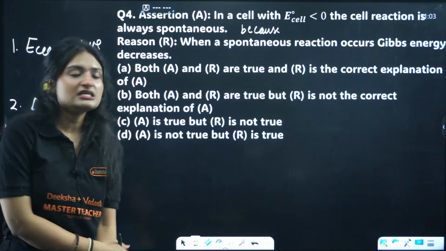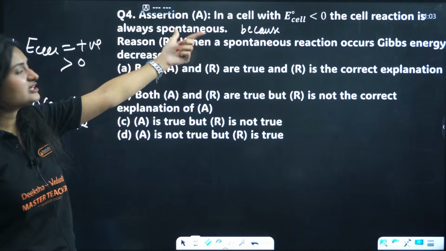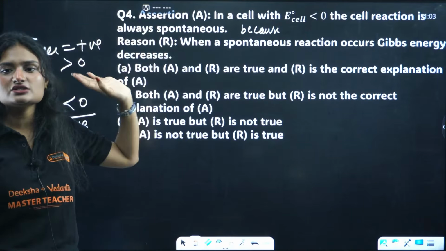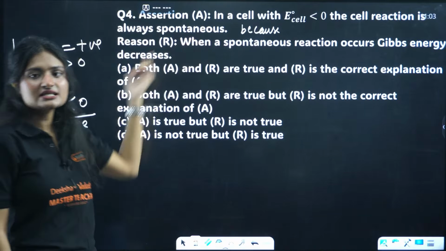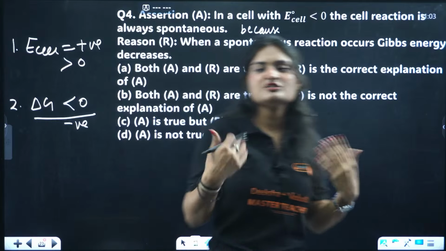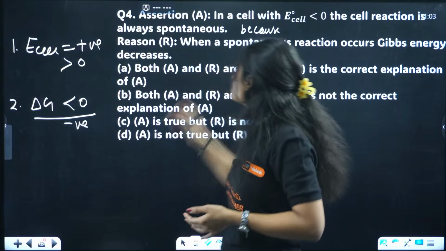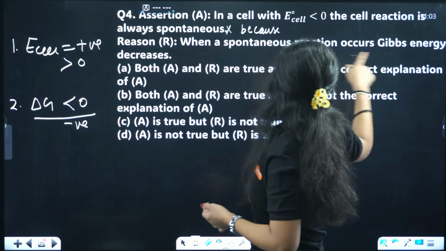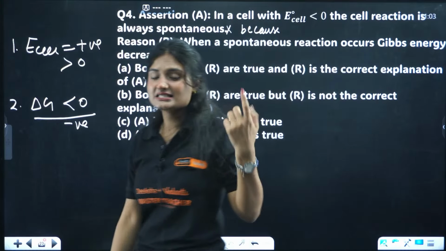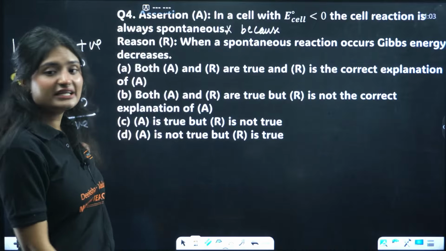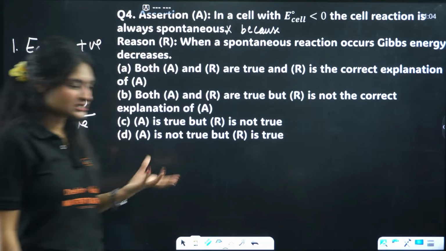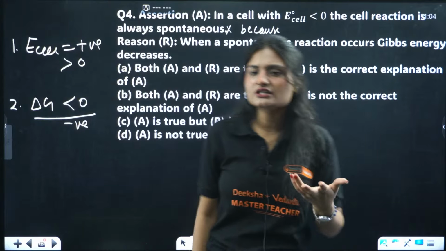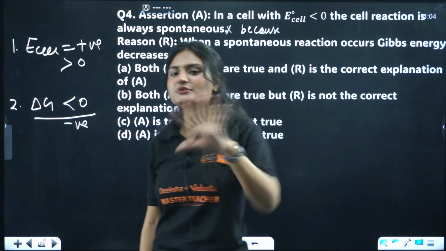Now see, the assertion is saying that in a cell where E naught cell is less than 0, the cell reaction is always spontaneous. That's incorrect, because the E cell should always be greater than 0. When a spontaneous reaction occurs, Gibbs free energy decreases. Yes, it becomes negative. The more negative this value is, the more spontaneous the reaction is. Spontaneous means it happens on its own. Little push you give, but it happens on its own.